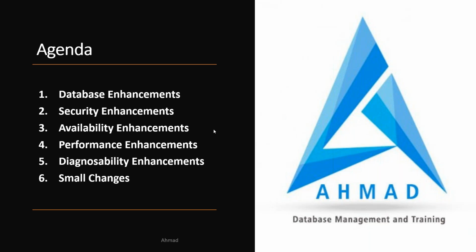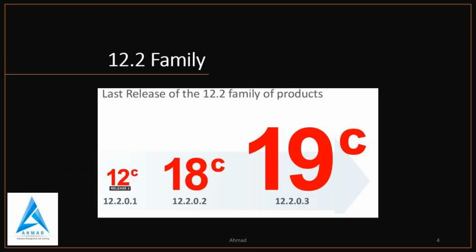So why is everybody going to 19C? First we understand what 19C is. If you see the 12C family, 12C is 12.2.0.1. Then after that, 12.2.0.2 was launched in 2018. That's why Oracle gave the naming 18C, and 12.2.0.3 launched in 2019.